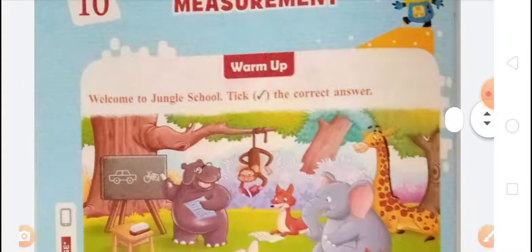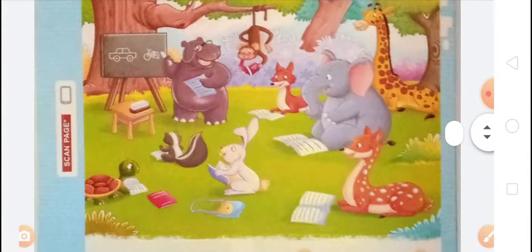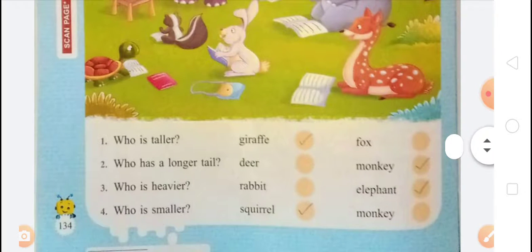Our chapter is measurement. You can see here that there is a picture given, and related to the picture there are some questions also given. Who is taller? The question is, who is taller, giraffe or fox? You know that the giraffe is taller than the fox, so we have to take out giraffe. Second question is, who has a longer tail? Deer and monkey. You know that monkey's tail is longer than deer's, so we have to take out monkey.